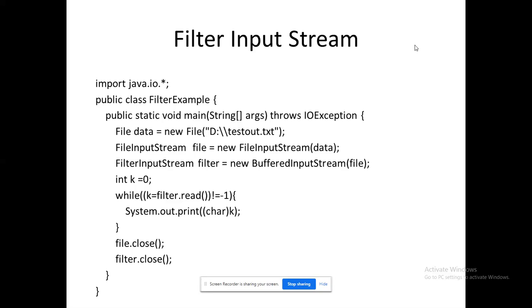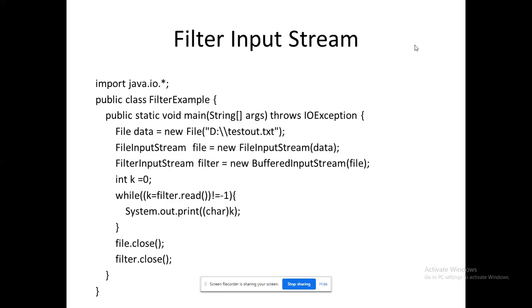First, I am going to reference a file. After referencing a file, that file will be opened for stream. That is what file input stream does. Now the file is opened. Once the file is opened, the data will flow because it's a stream, right? The data will flow from the file and fill into the container. That container is called a buffer. Okay. So from the buffer, while it is flowing, I don't have any idea about that, right? So once it is done, it will be displayed on the console.